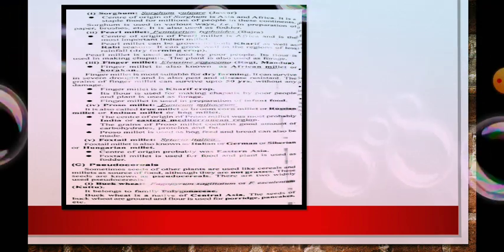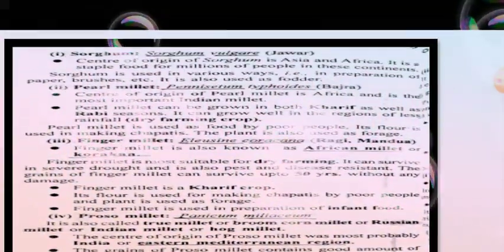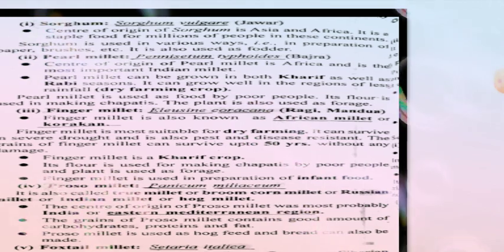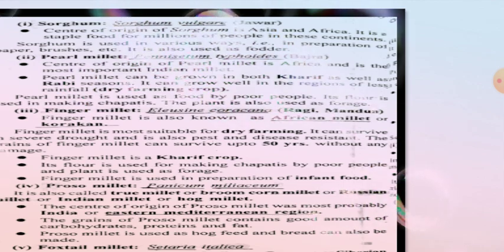Have you ever heard the name sorghum or jowar? Its common name is jowar, and its botanical name is Sorghum vulgare. The center of origin of sorghum is Asia and Africa.